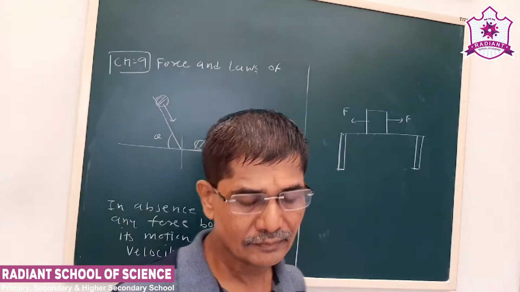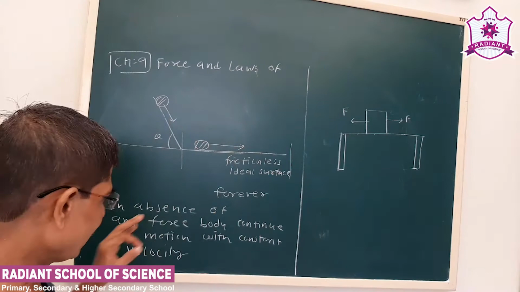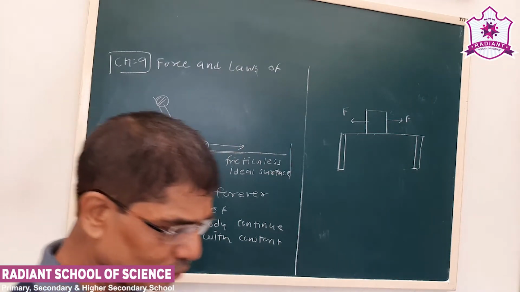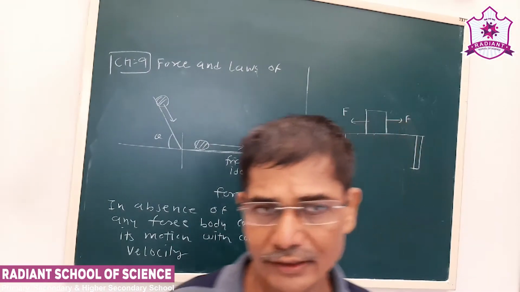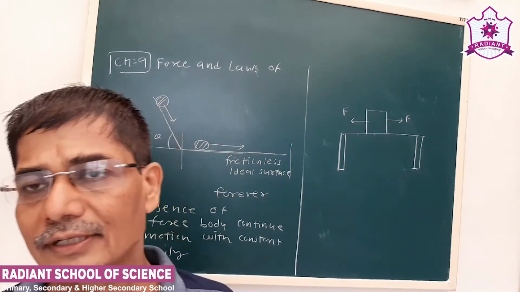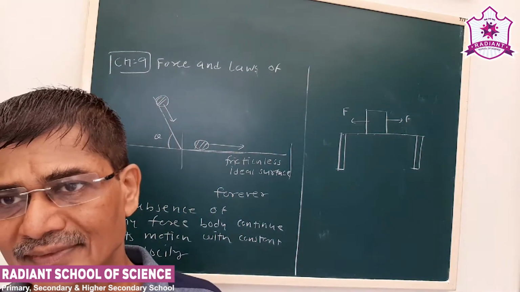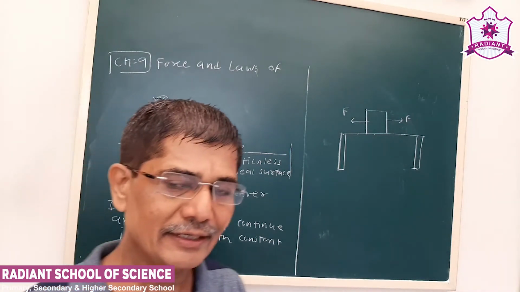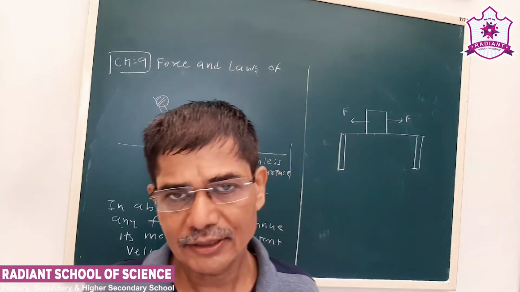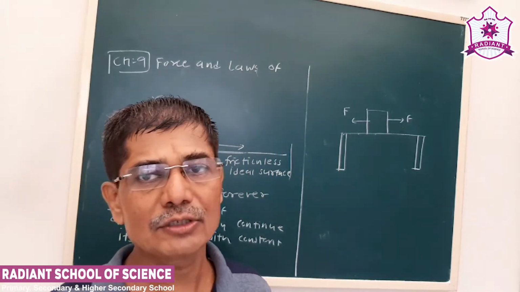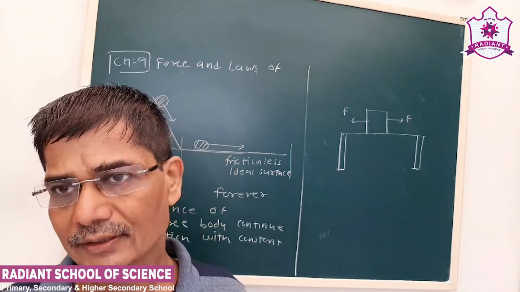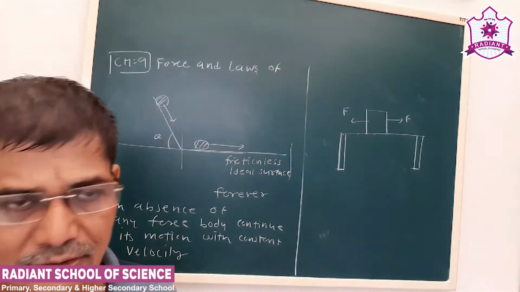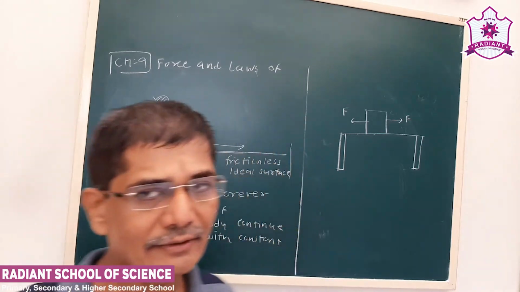See, that we say is a balanced force. Okay, that we say is a balanced force. But see, the property defined by Galileo, I told you Galileo was the first one who coined the word inertia. So that property of a body to oppose change or retain its state is called inertia. Okay, Newton's first law of motion has similar wording but a slight difference. What is that difference? That we have to see.